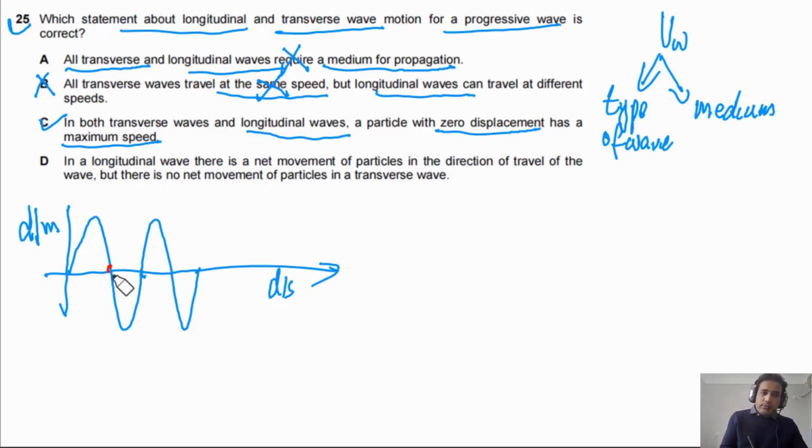So it will have Vx, and at the top, the particle's speed will be equal to 0 because its direction is changing. So option C is correct.